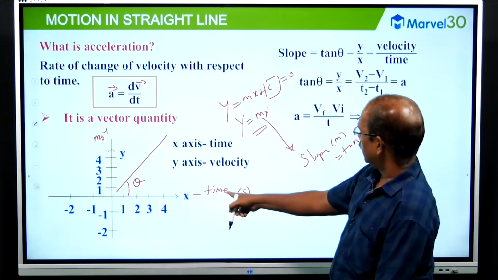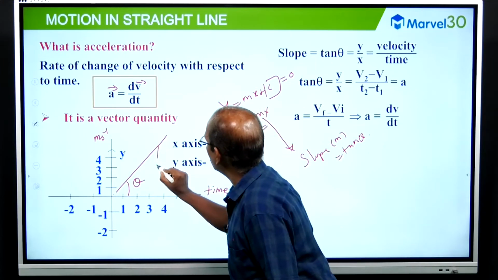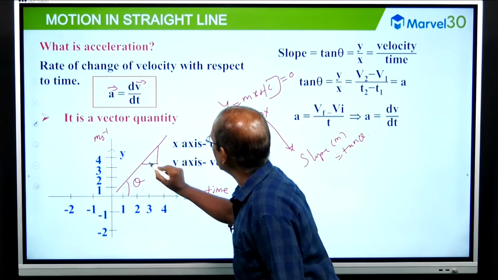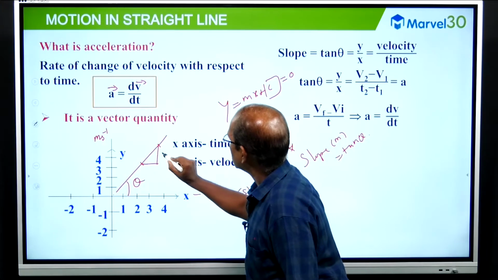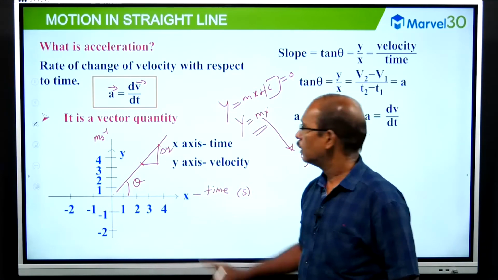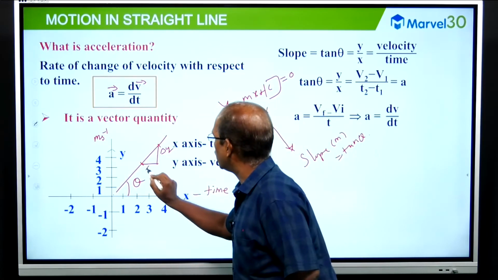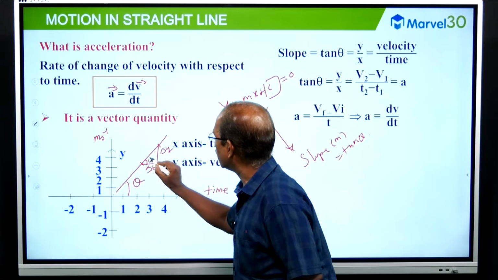Slope is tan theta, and for tan theta we can draw a small triangle taking a small portion of the straight line as the hypotenuse. This is the vertical change delta y, and the horizontal change is delta t, time. So delta y by delta t is tan theta.